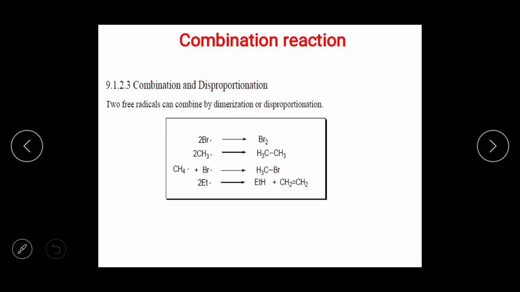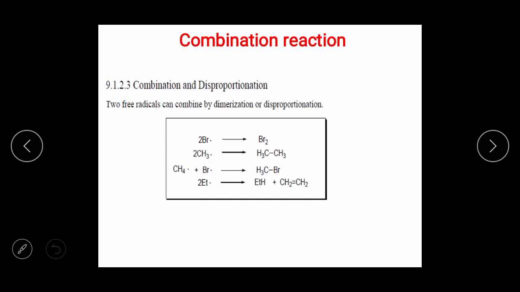Then next is the combination reaction. What happens in combination when you consider A plus B? This is the combination reaction, or the next one is disproportionation. Okay, two free radicals can combine. Always remember, when two free radicals combine together, that process is called dimerization. Two free radicals can combine by dimerization or disproportionation.